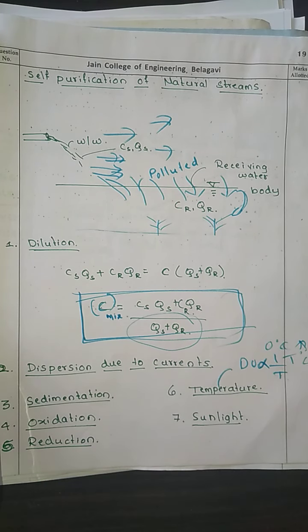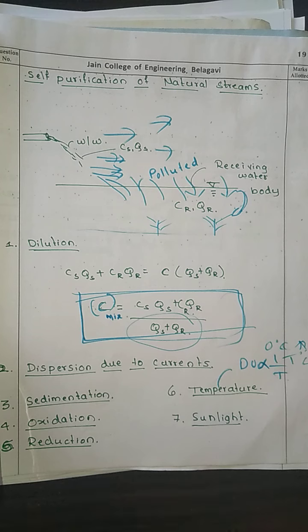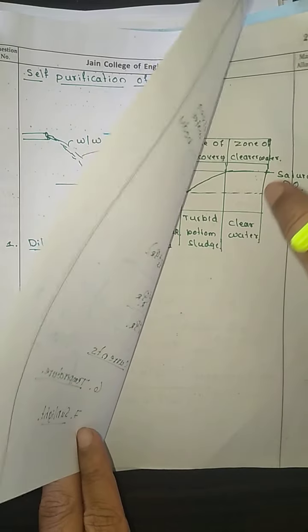Now next is sunlight. Sunlight contributes in two ways. It may increase the temperature of the water, and it helps the microbes in their activity. Also, due to the process of photosynthesis, sunlight is going to provide more oxygen to the receiving water body, right? These are the different factors which are going to affect the self-purification of streams.